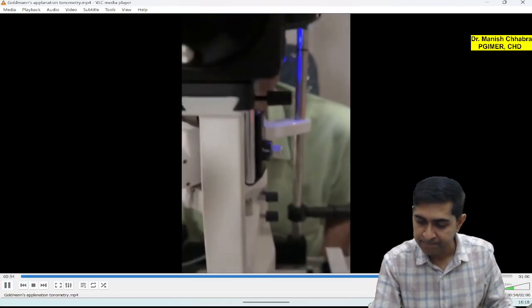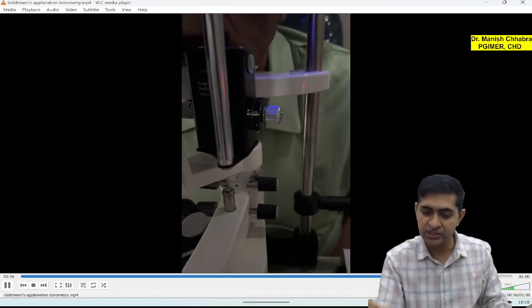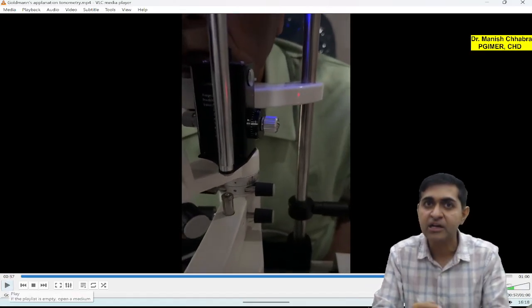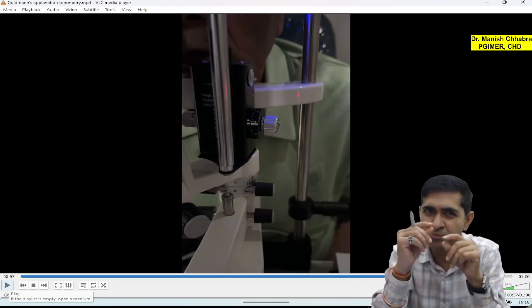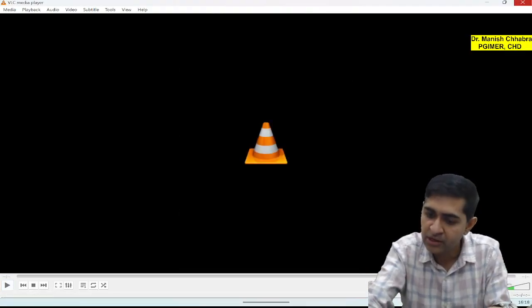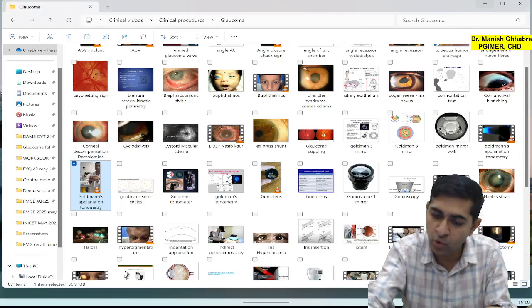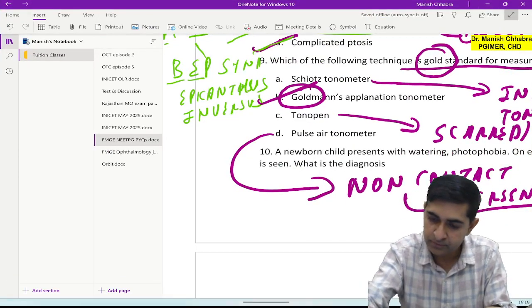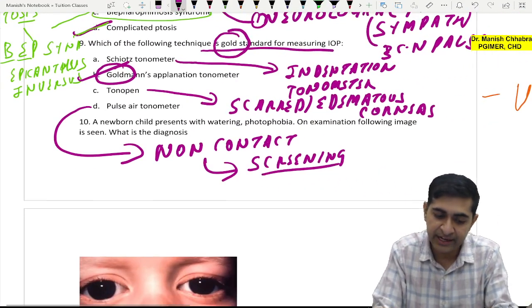So you can see, what is the value? It is 0.8, just 0.2 less than 1. So you multiply it by 10, and it will become 8 millimeter of mercury. So this is your gold standard technique.